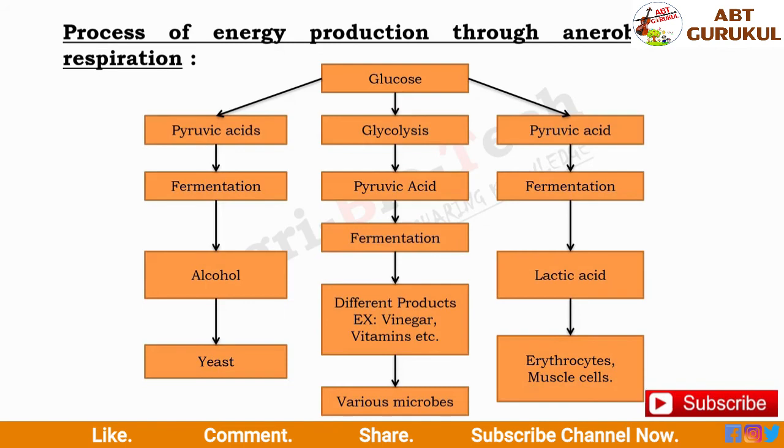Now understand energy production through anaerobic respiration in living organisms by this chart. Glucose via glycolysis produces pyruvic acid, and this pyruvic acid with the help of fermentation is converted into alcohol, vinegar, vitamins and some organic acids like lactic acid. This is all the process of respiration in living organisms.